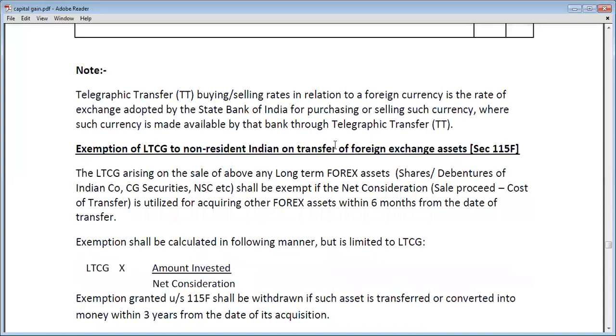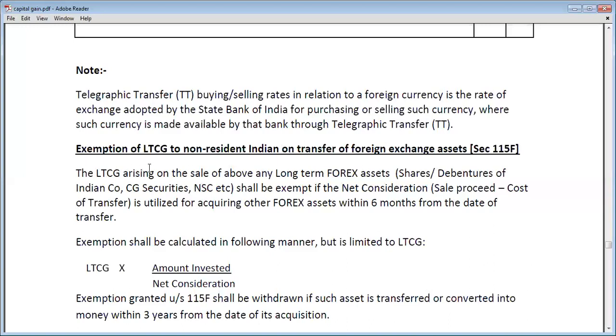If any non-resident Indian transfers long-term capital assets and gains some capital gain or profit, then some exemption will be allowed to that person. So what will be the exemption?